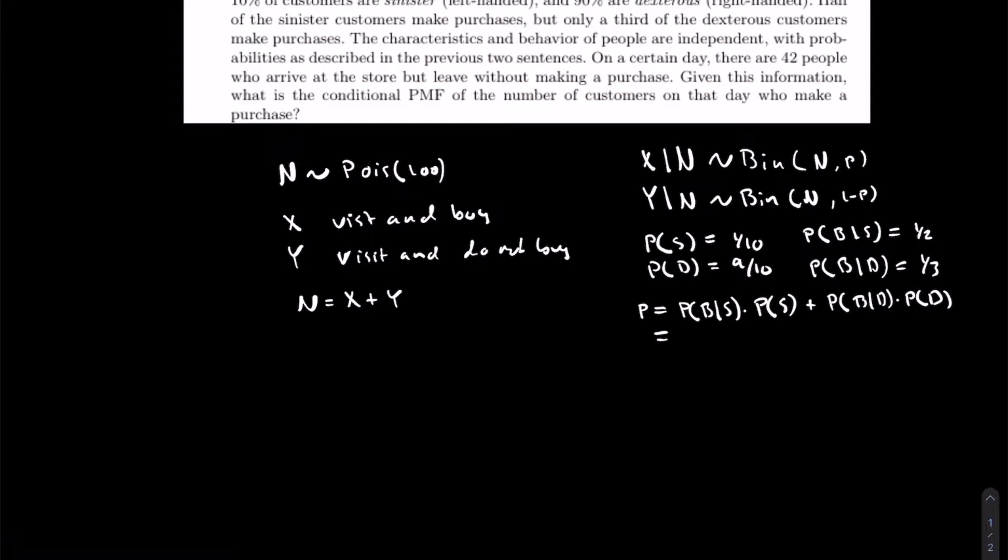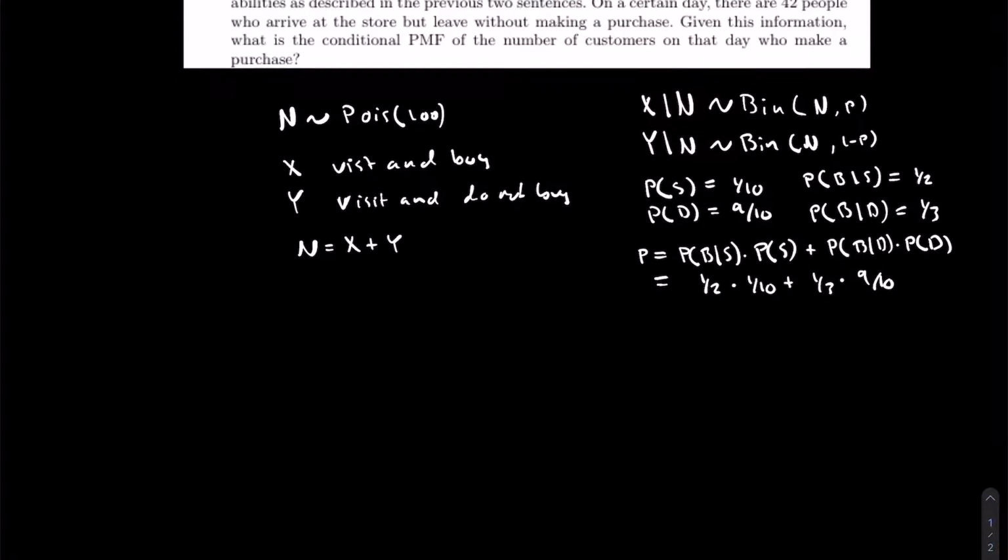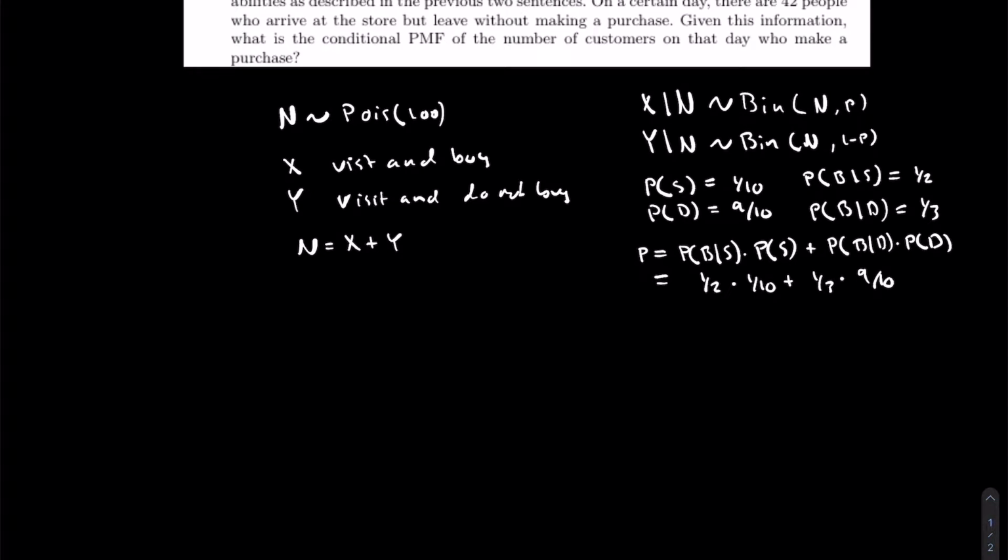So we have 1/2 times 1/10 plus 1/3 times 9/10, like so. Right, and just calculating and simplifying this, we'll see that this ends up being 0.35.